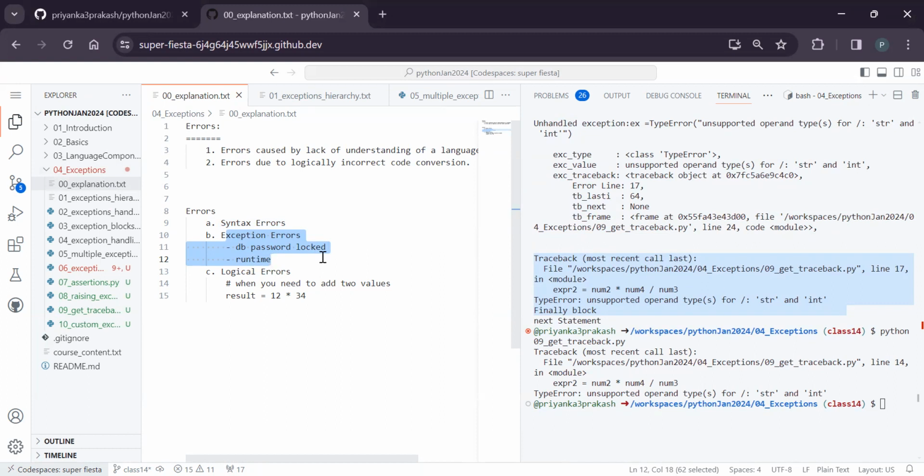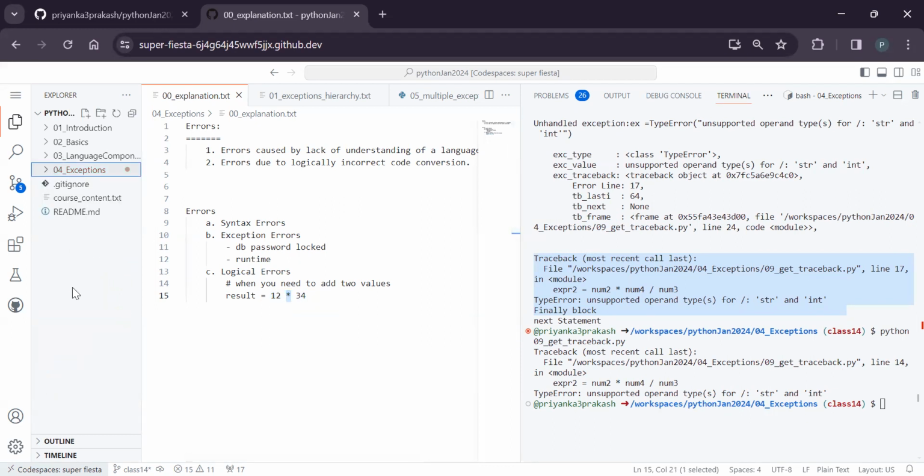Now you understood. And the next one is logical errors. Logical errors means you are trying to add two values, but it is doing multiplication. So instead of the plus operator, you used a multiplication operator. If you make a mistake like this, how will Python identify it? It cannot. So we need to identify why it is so. For doing those things, the concept is called debugging.